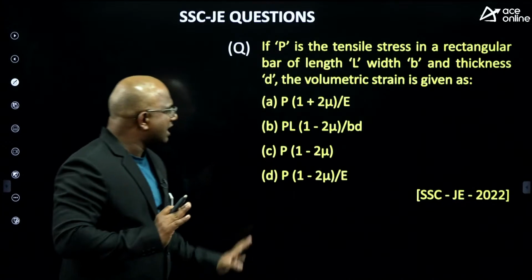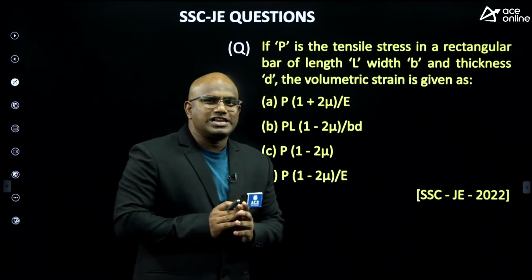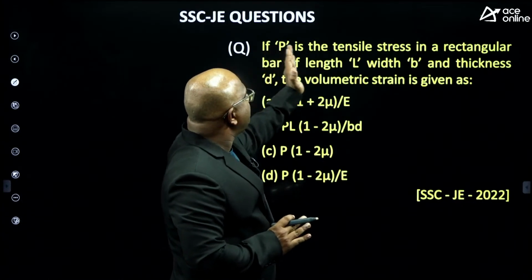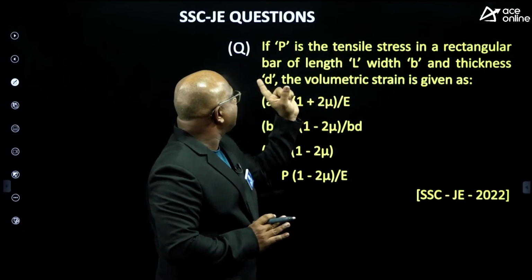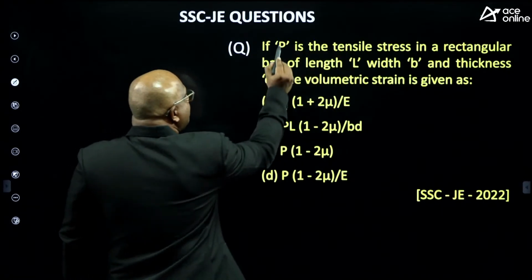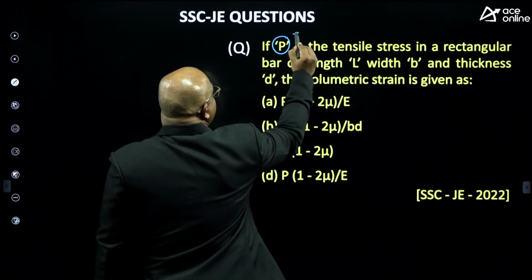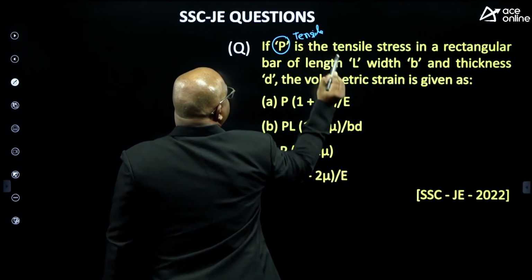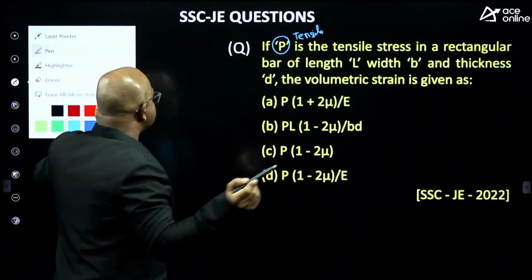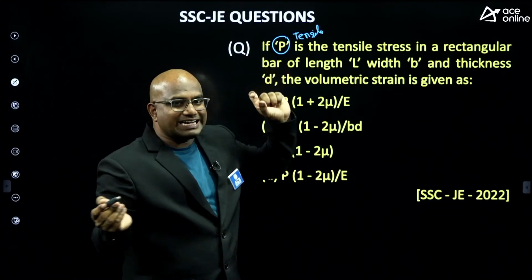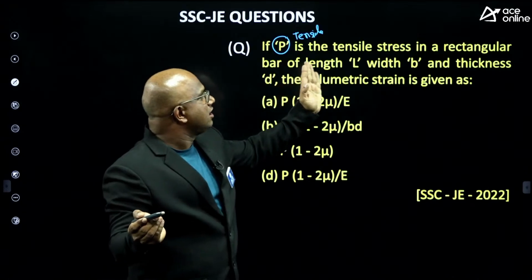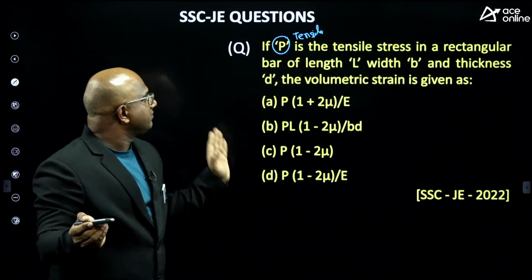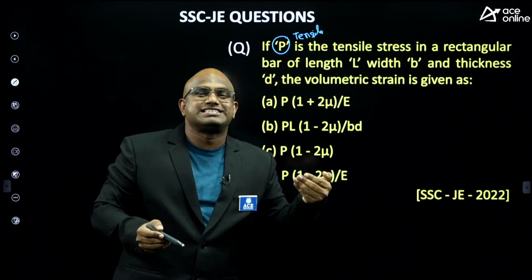Let us see who will give me the answer for this one, guys. Who will give me the answer for this? If P is the tensile stress in a rectangular block, here P is the tensile stress. Tensile stress he has mentioned. This one is a stress. And this rectangular block is having a length L, width B and thickness D. Then volumetric strain is given as.